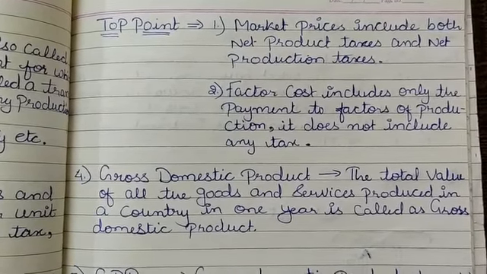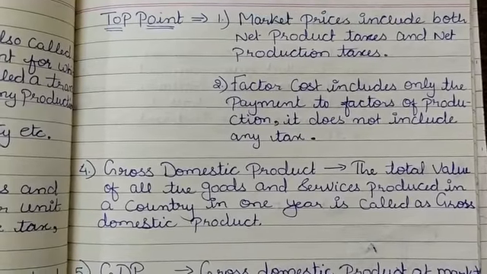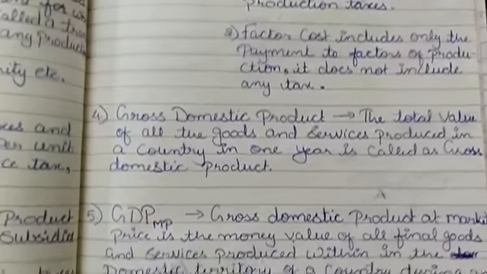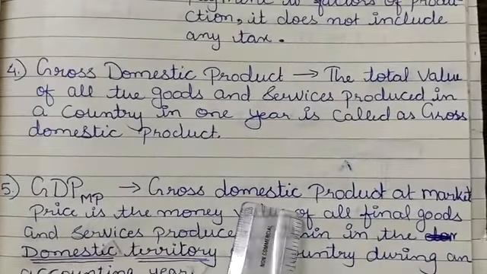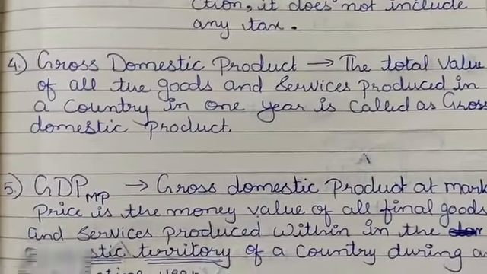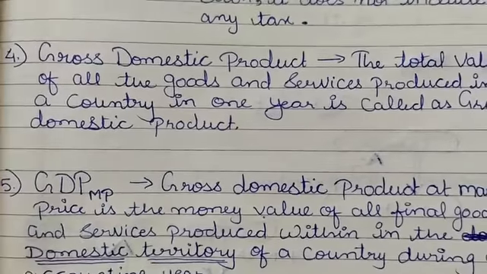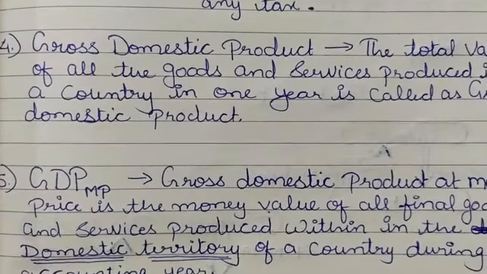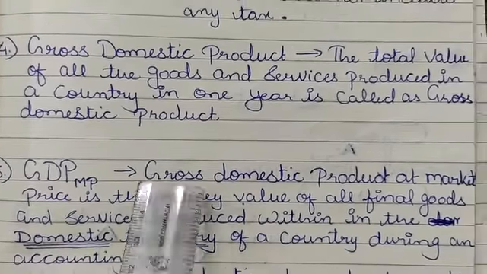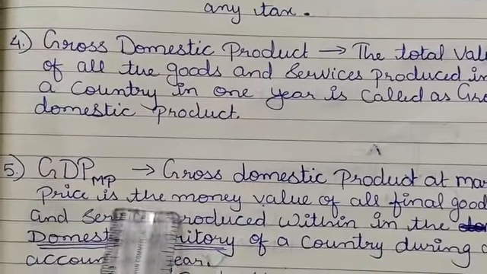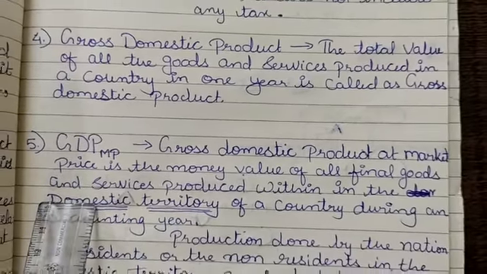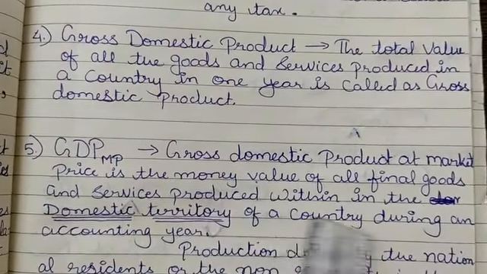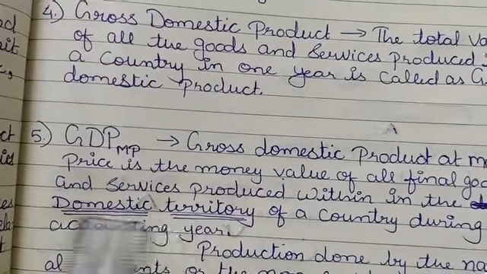So, now you're going to encounter one more concept of GDP, that is GDP MP, gross domestic product at market price. Okay, what does it mean? Let's see the definition. Gross domestic product at market price is the money value of all final goods and services produced within domestic territory.